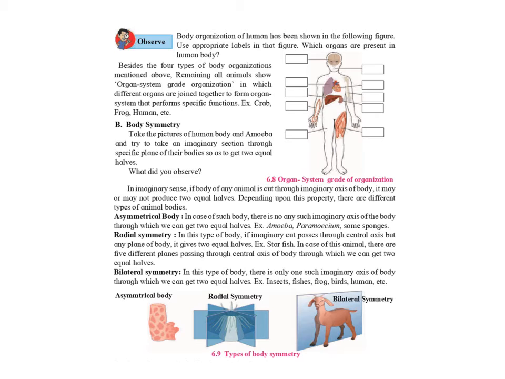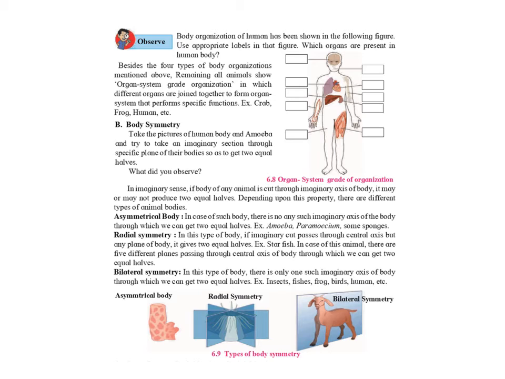What is the meaning of asymmetrical? In case of such body types, there is no imaginary axis of the body through which we can get two equal halves. For example, paramecium, amoeba, etc. Bilateral symmetry is this type of symmetry: there is only one imaginary axis of the body through which we can get two equal halves.